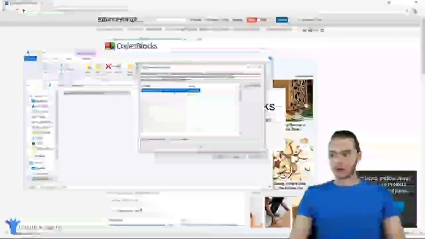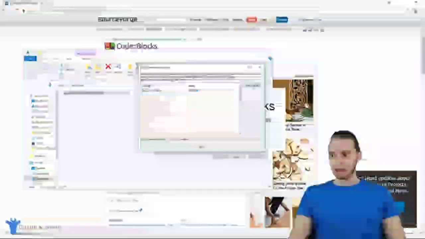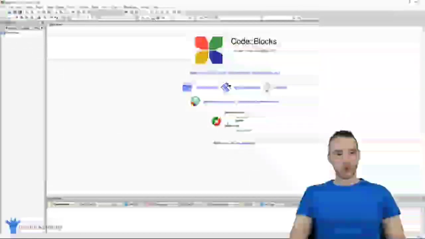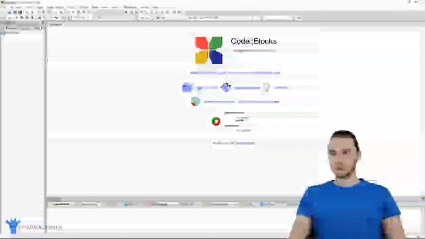All right, when that's done installing, it's going to ask us to run CodeBlocks, so we can just go ahead and do that. And it's giving me this little window here. It says compilers auto detection. So you can just click on the one up here that's highlighted. It says GNU GCC compiler, and I'm just going to click set as default and click OK. And there you go. We now have CodeBlocks installed.